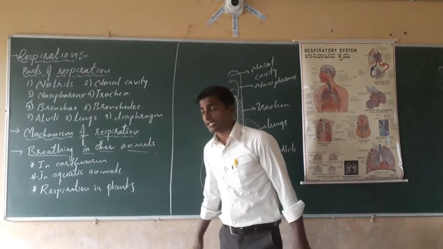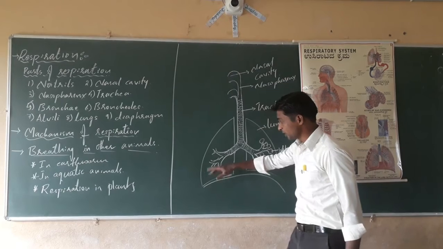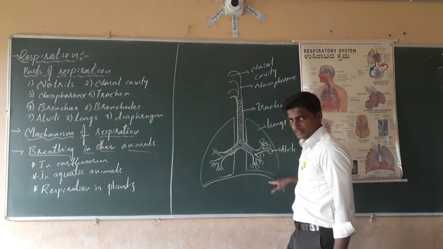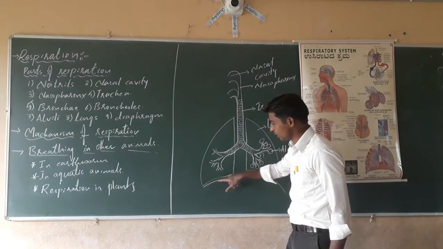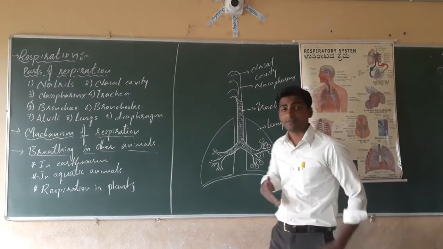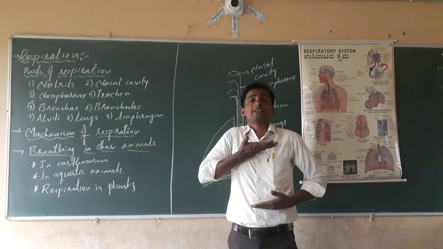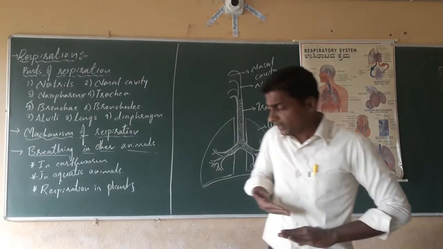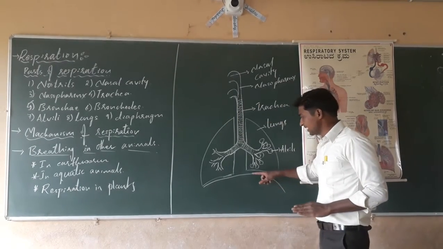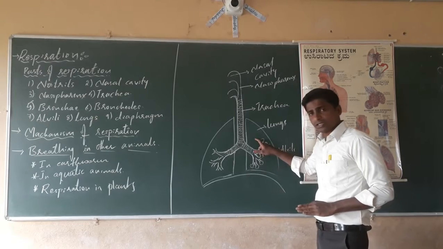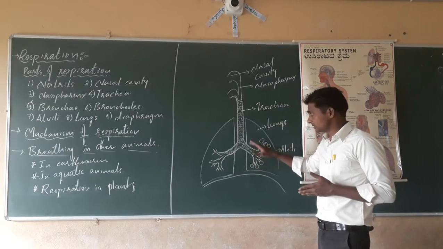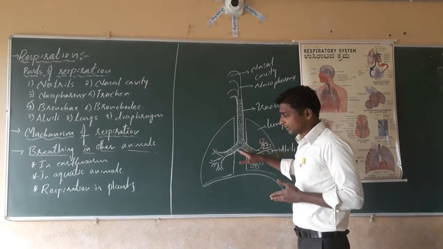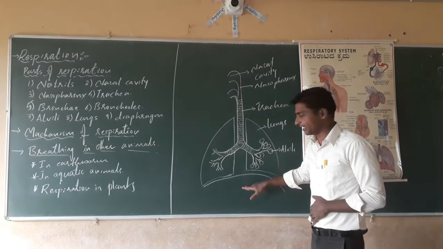And next, one layer is there just below the two lungs. That is called the diaphragm. The diaphragm separates the thoracic cavity from the abdominal cavity.